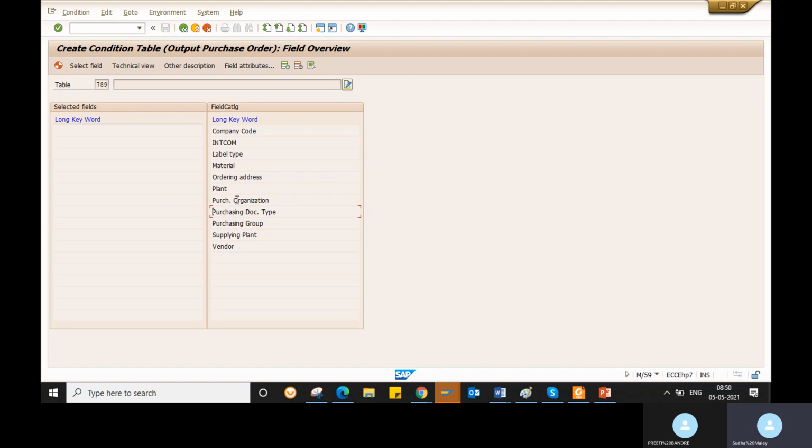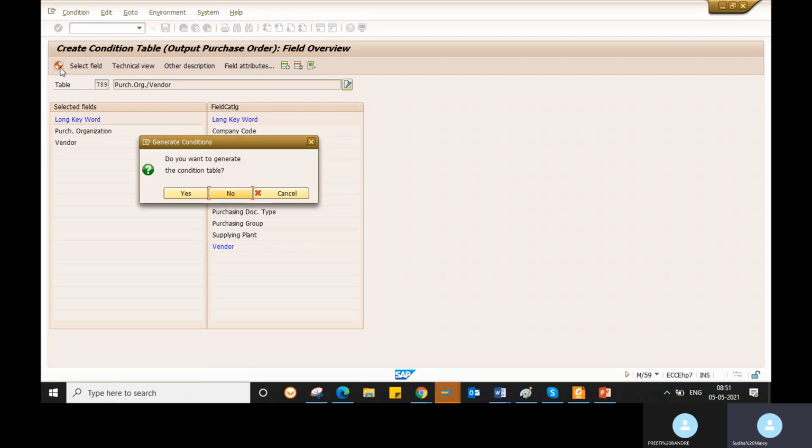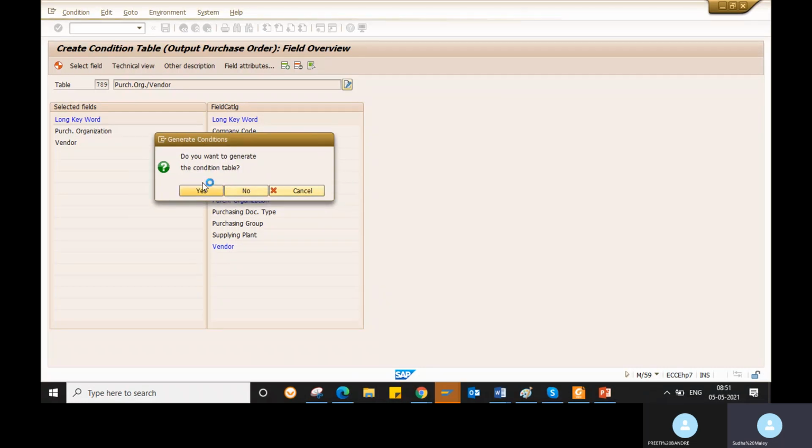So you can select your purchasing organization or vendor. I selected my purchasing organization and my vendor here. Then click on generate. Okay, do you want to generate the condition table? Yes, you will click.